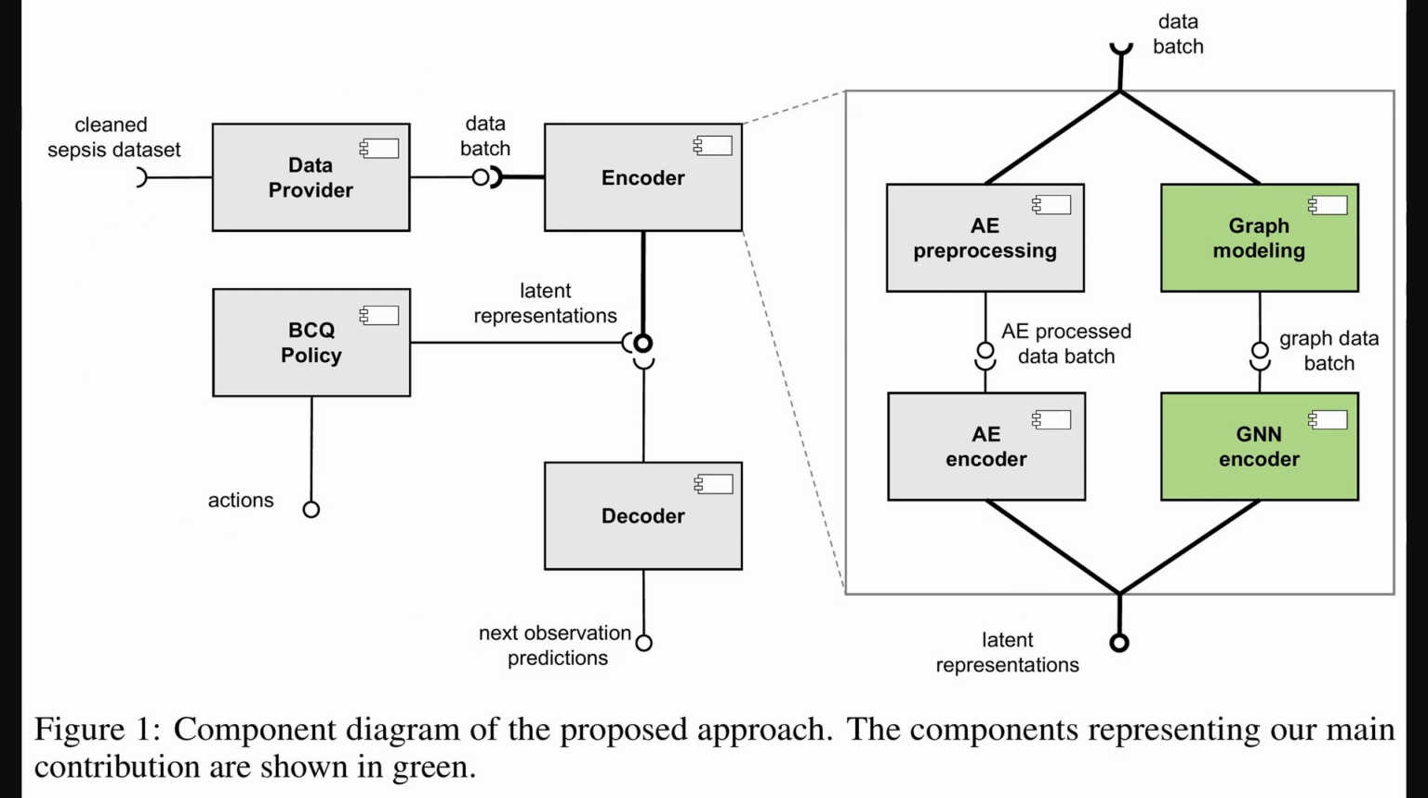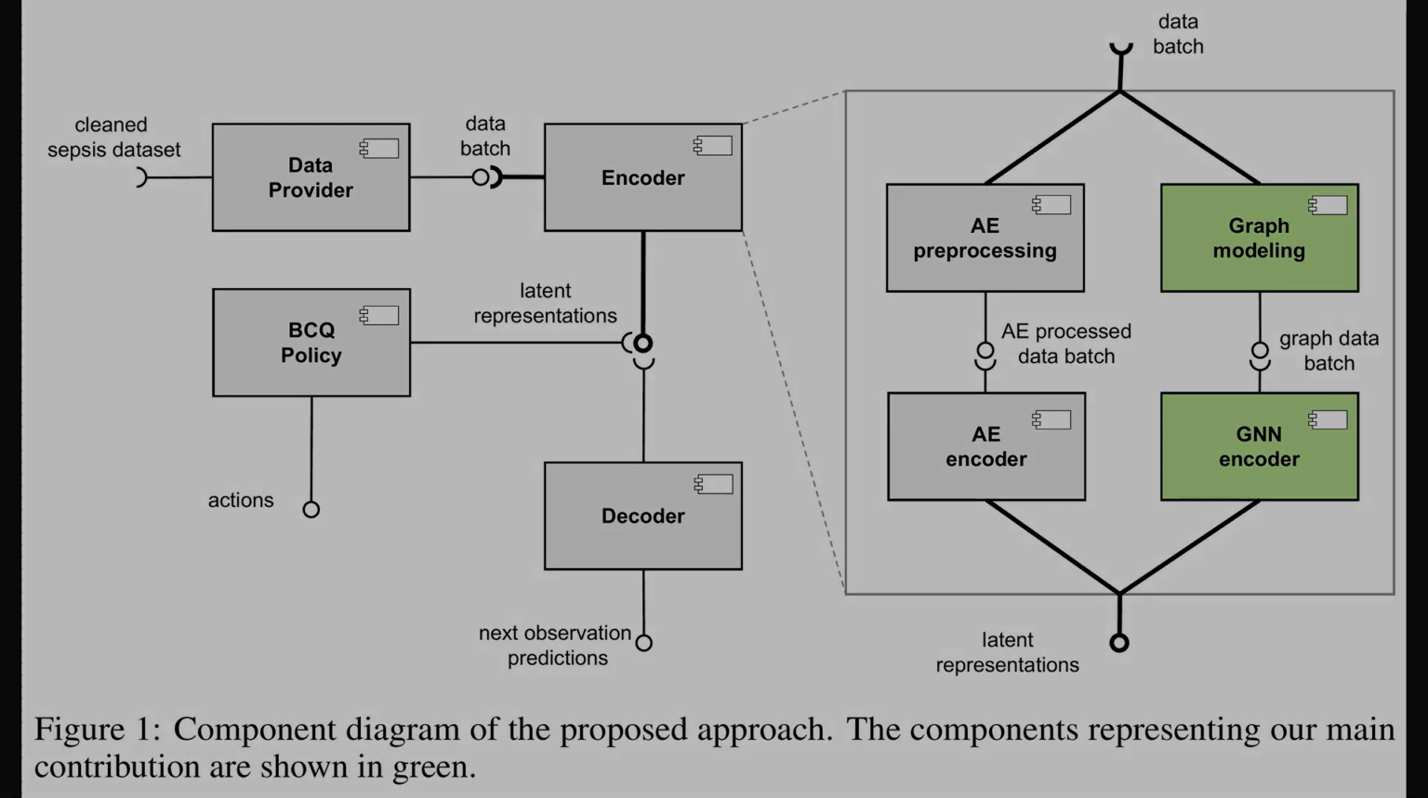Alright, the previous segment introduced typed attributed graphs and message passing. Figure 1 presents the full pipeline that ties those ideas to offline reinforcement learning. Data flow moves from the data provider to an encoder, whose latent representations feed both a decoder for next observation prediction and the dBCQ policy for control. The right branch shows two encoder paths, an autoencoder flow and a GNN flow, where graph modeling and the GNN encoder are highlighted because they are the main contribution. The shared latent space anchors both representation learning and policy learning.